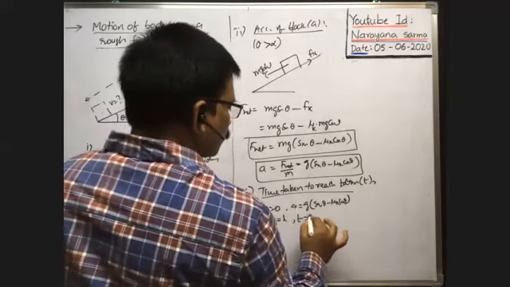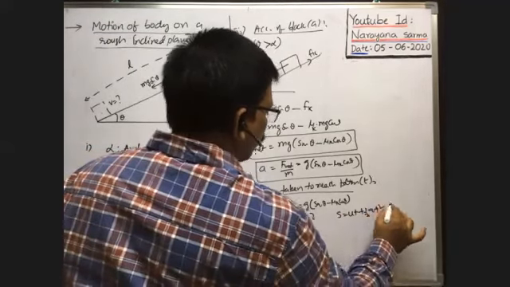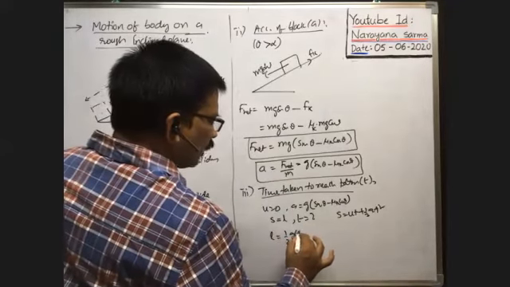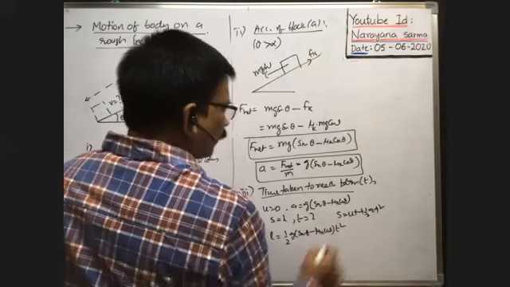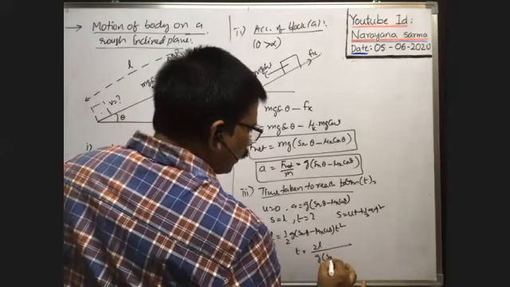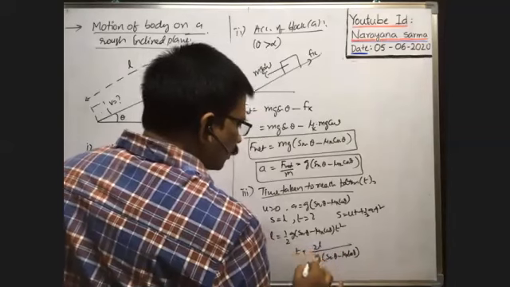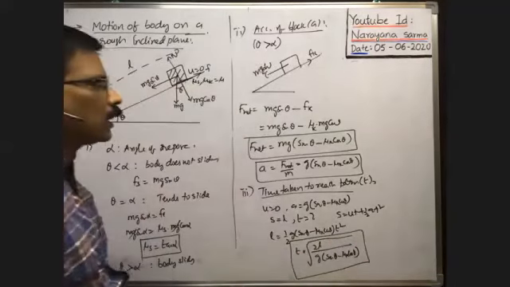Time taken is how much? Again, from S equals ut plus half at square. S means L, u means 0, half a means g sin theta minus mu k cos theta, into t square. Or t is equal to the square root of 2L by g sin theta minus mu k cos theta. This is the formula for time taken by the block to reach the bottom of the inclined plane.